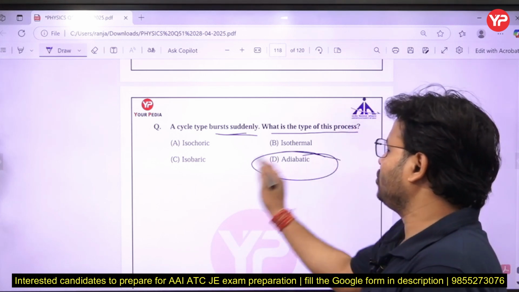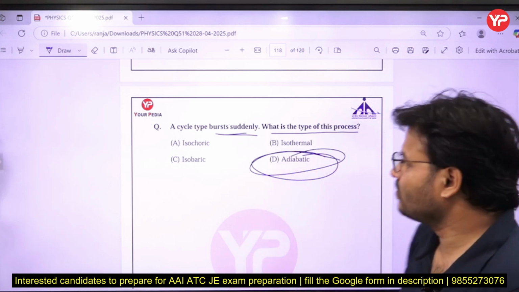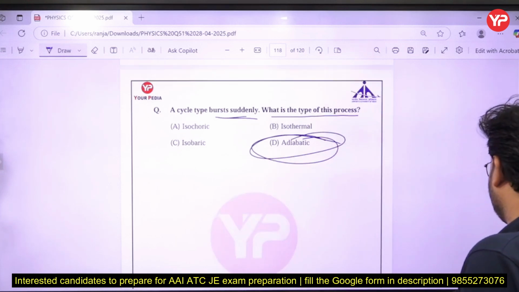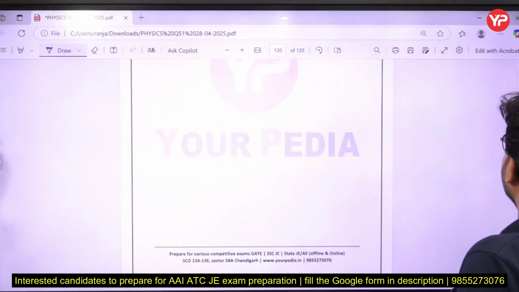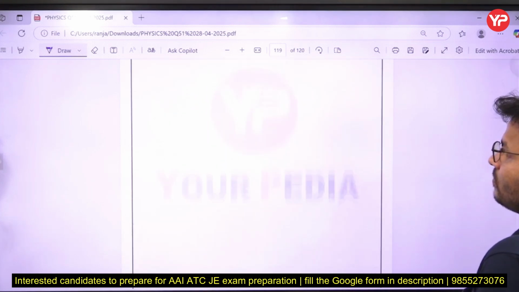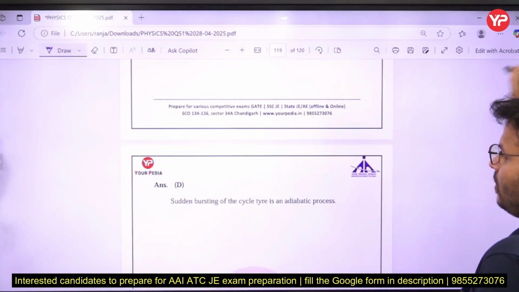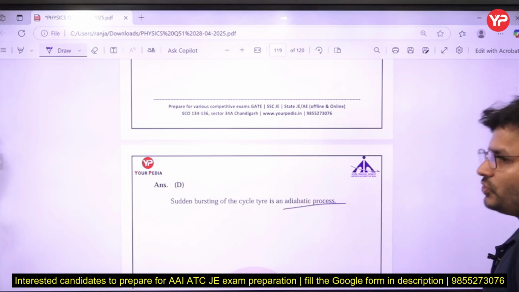That's why it is called the adiabatic process. So the correct answer is what, my dear friends? D for Delhi is the correct answer. This is the adiabatic process.